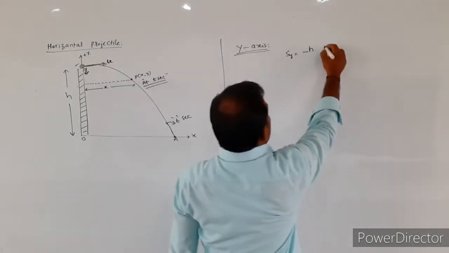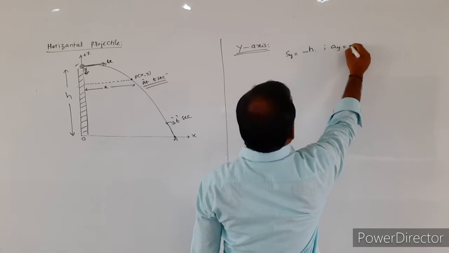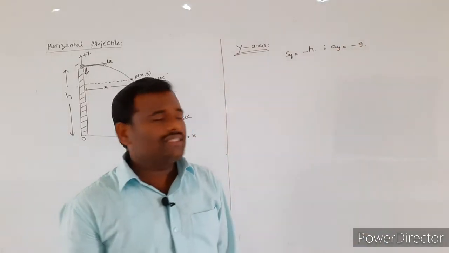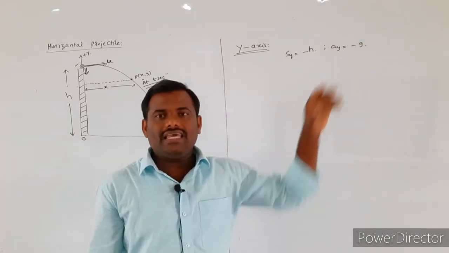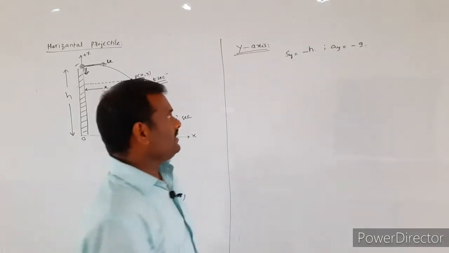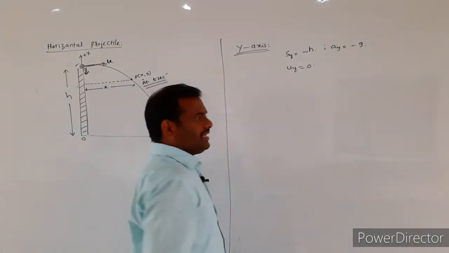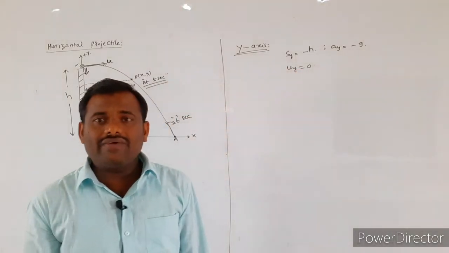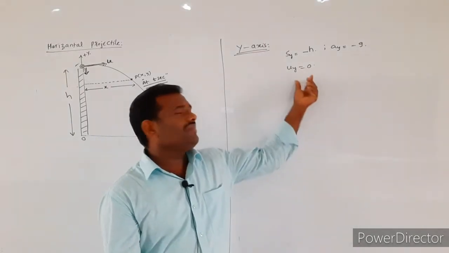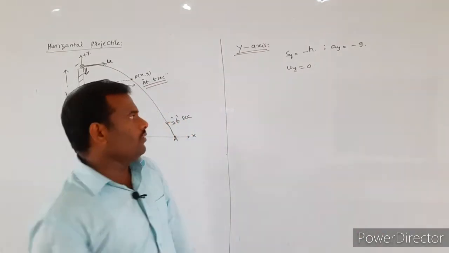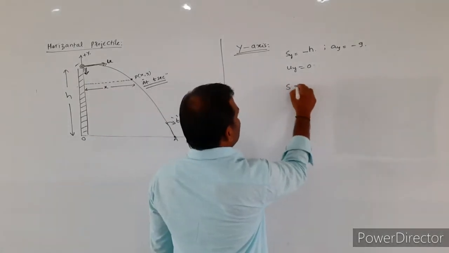Next, acceleration along the y-axis, Ay, is equal to minus g. Next, the initial velocity present along the y-axis. Already I told, the initial velocity along the y-axis, Uy, is equal to 0.